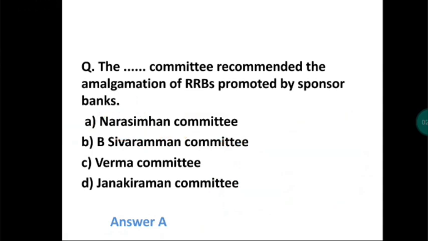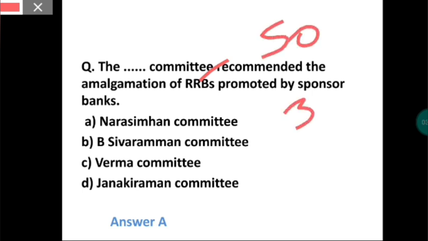In short, I will repeat everything once. The question says that Narsimham committee is the committee that has recommended to combine all the RRBs. Okay, and this RRB is owned by government, sponsor bank, and the state government. Government has 50% share, sponsor bank has 35, and state government has 15% share.